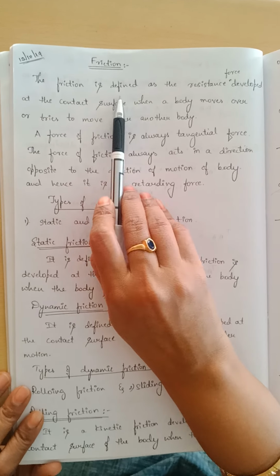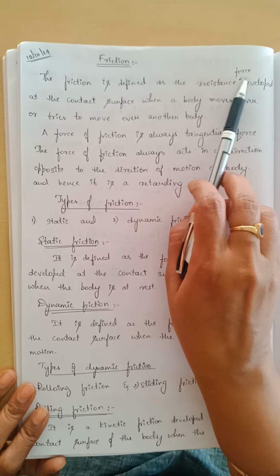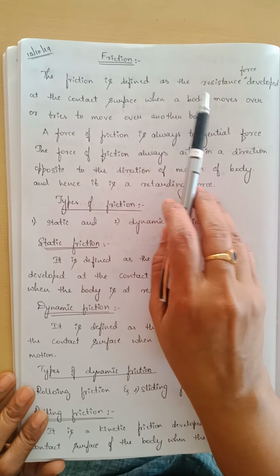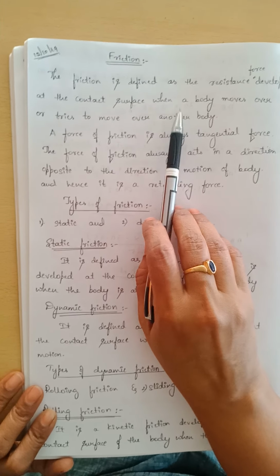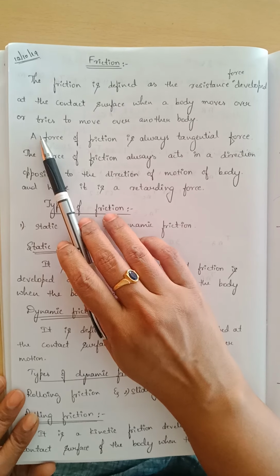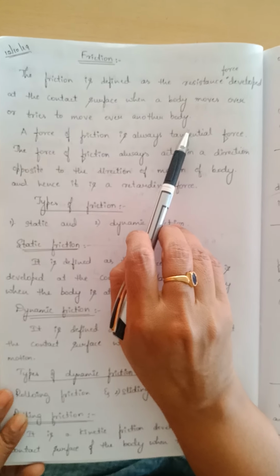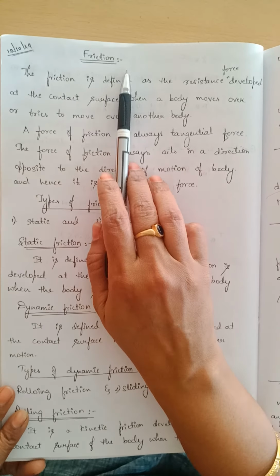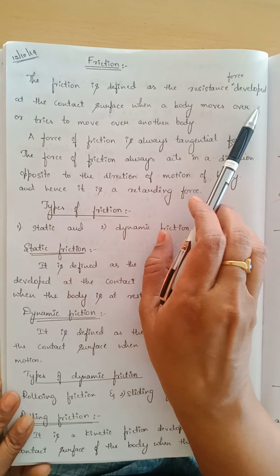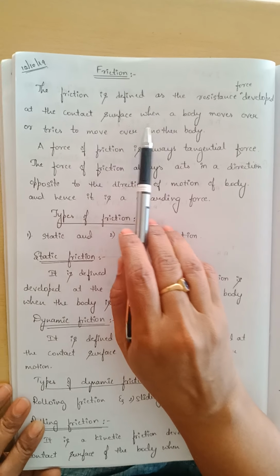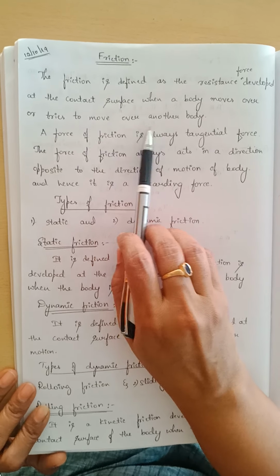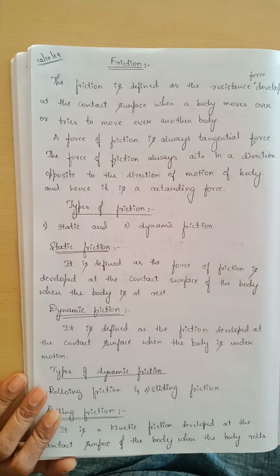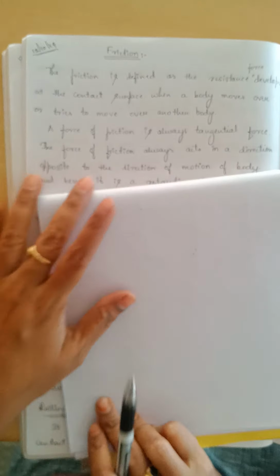The friction is defined as the resistance force developed at the contact surface when a body moves over or tries to move over another body. That is nothing but friction.